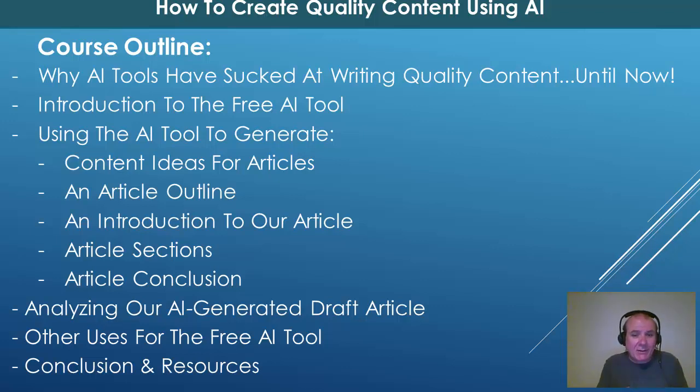Once we've got this article outline, we'll then use the same AI tool to generate an introduction to the article, to write all of the content sections, and to create an article conclusion. And we'll then analyze this AI-generated draft article, and then I'll cover some other uses for the free AI tool and end with some useful resources.